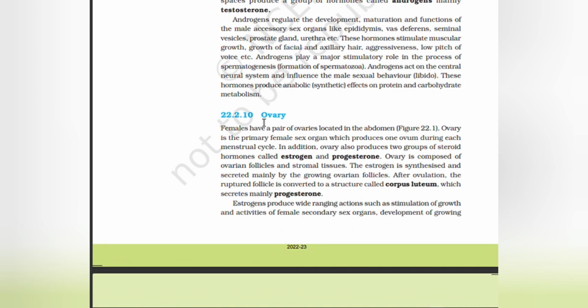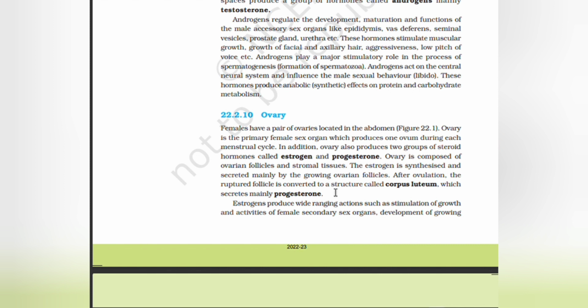Ovary. Females have a pair of ovaries that are located in the abdomen. Ovary is the primary female sex organ which produces one ovum during each menstrual cycle. In addition, ovary also produces two groups of steroid hormones called estrogen and progesterone. Ovary is composed of ovarian follicles and stromal tissue. Estrogen is synthesized and secreted mainly by the growing ovarian follicles. After ovulation, the ruptured follicle is converted to a structure called corpus luteum, which secretes mainly progesterone.